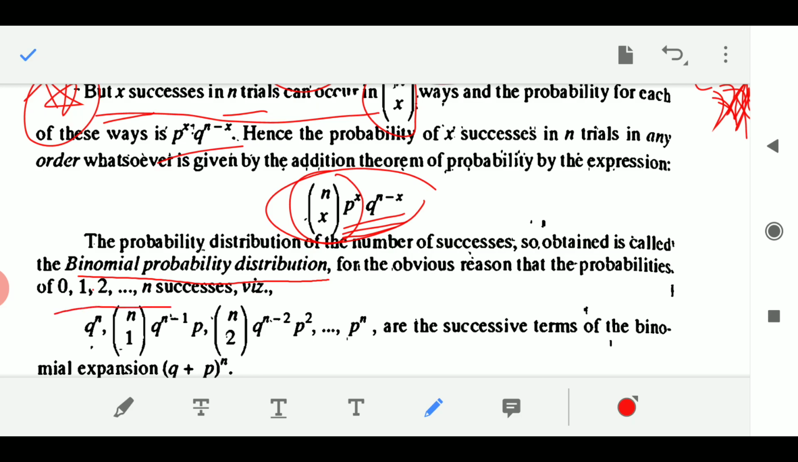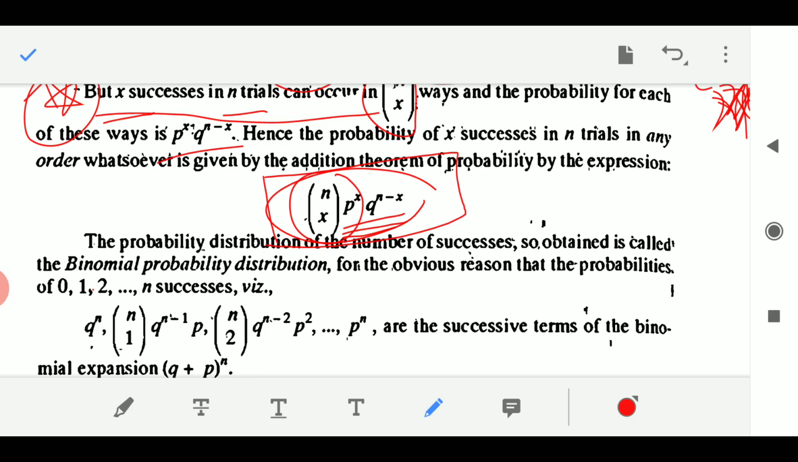Now 0 to n it should come. Okay, so when I am saying X successes here, P to the power X into Q to the power N minus X, this X is nothing but number of successes. So if this X is running from 0 and so on up to N, what I will get in case of 0 successes, tell me what I will get. In terms of 0 successes, the value of X will be 0. When the value of X will be 0, what will happen to this expression? Just tell me. It will be NC0, P to the power 0, Q to the power N minus 0.